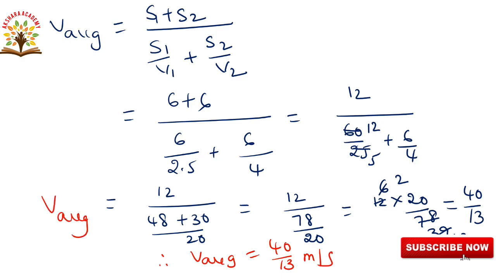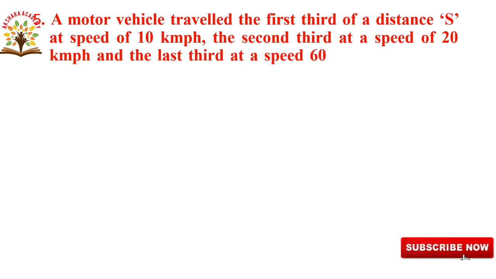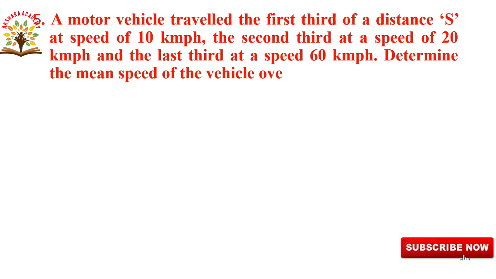Okay. Next we will go to the next question, that is the fifth question. Now we will go to the fifth problem. A motor vehicle travelled the first third of a distance S at a speed of 10 km per hour, the second third at a speed of 20 km per hour, and the last third at a speed of 60 km per hour.